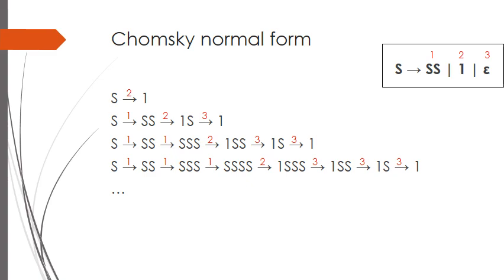As can be seen, it is possible to produce words in an infinite way by combining the first and third rules. But this is not a method that can be automated. Therefore, it is no longer a problem where we can give the grammar rules to a computer and say, try all combinations and find the result. Nobody wants a program that can run forever. So we have to look at the way to standardize the rules. Chomsky normal form is an approach that emerged at this point and eliminated this problem.